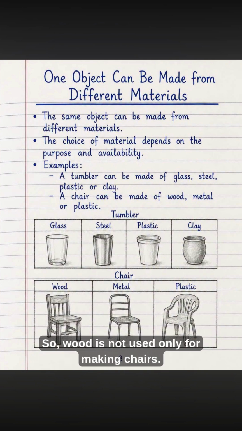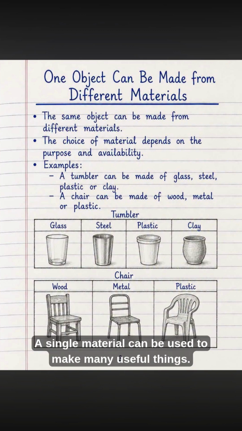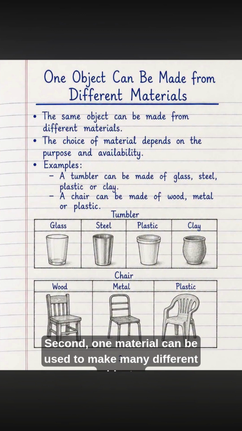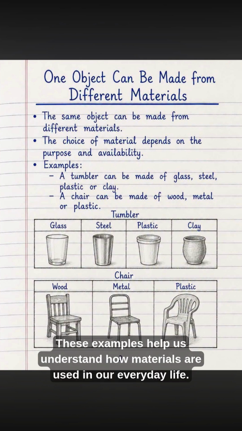So, wood is not used only for making chairs. Glass is not used only for making tumblers. Metal is not used only for making spoons. A single material can be used to make many useful things. Therefore, we can remember two important ideas. First, one object can be made from different materials. Second, one material can be used to make many different objects. These examples help us understand how materials are used in our everyday life.